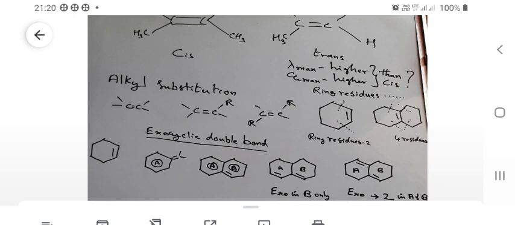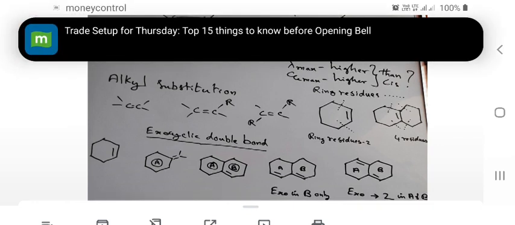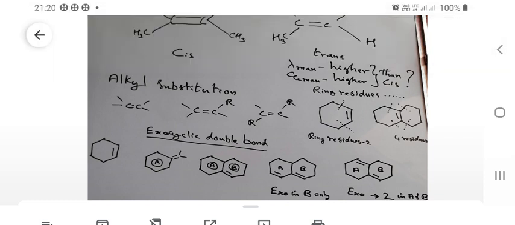Look at the last structure. Rings A and B have 2 double bonds. Ring A has a double bond which is exocyclic to B, and ring B has a double bond which is exocyclic to ring A. So, do you understand what is meant by an endocyclic double bond and an exocyclic double bond? The first structure has a carbon-carbon double bond inside the ring, so it is an endocyclic double bonded system. Structure A is an exocyclic double bond system.